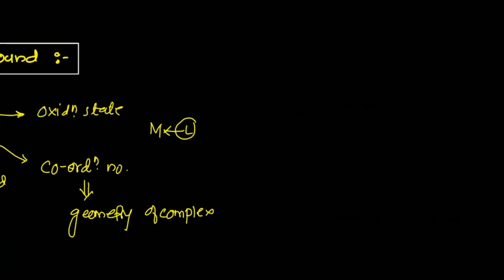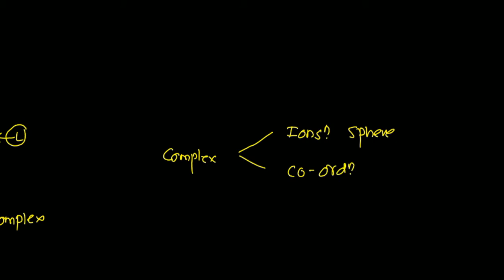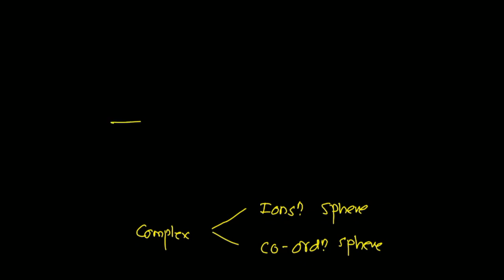The complex has two types of sphere. The first sphere is called the ionization sphere, where ionization takes place, and the second sphere is called the coordination sphere. Remember this: inorganic compounds are classified into two types. One is called an addition compound and the second is called a coordination compound.